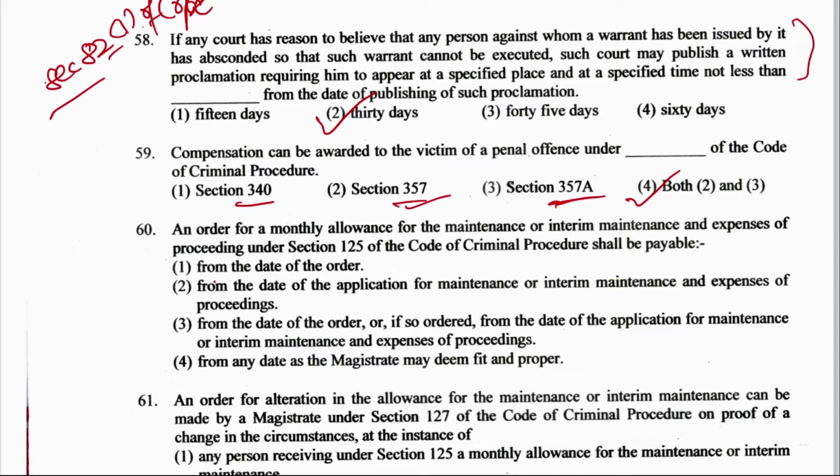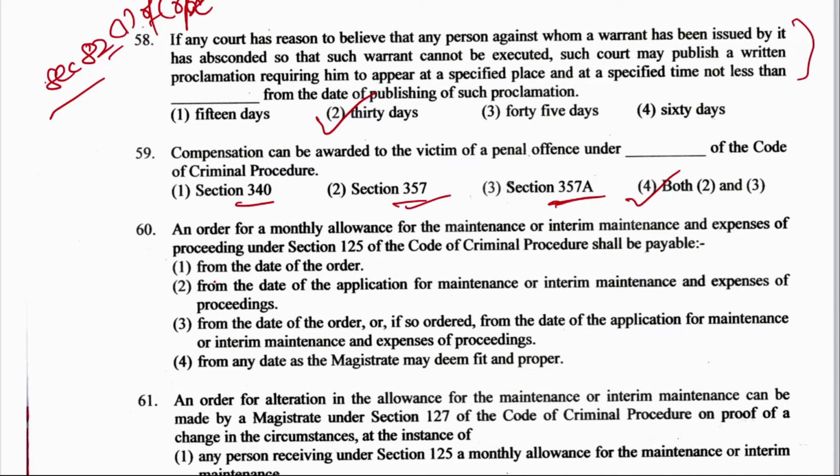Next question, question number 60. An order for monthly allowance for maintenance or interim maintenance and expense of a proceeding under section 125 of Code of Criminal Procedure shall be payable from the date of order, from the date of application for maintenance or interim maintenance and expenses of proceedings, from the date of the order, or if so ordered from the date of application, or from date as the magistrate may deem fit and proper.